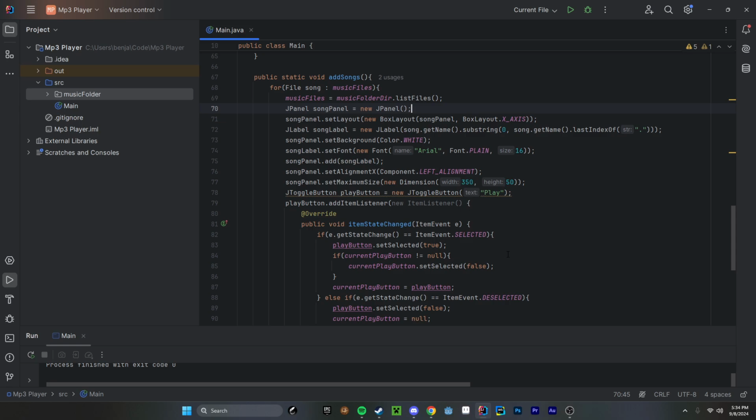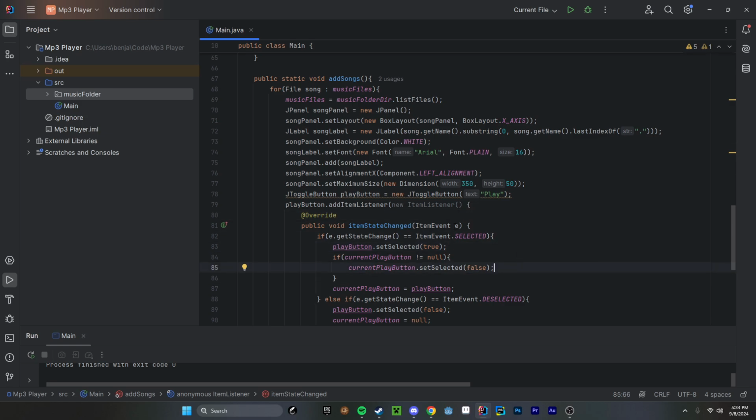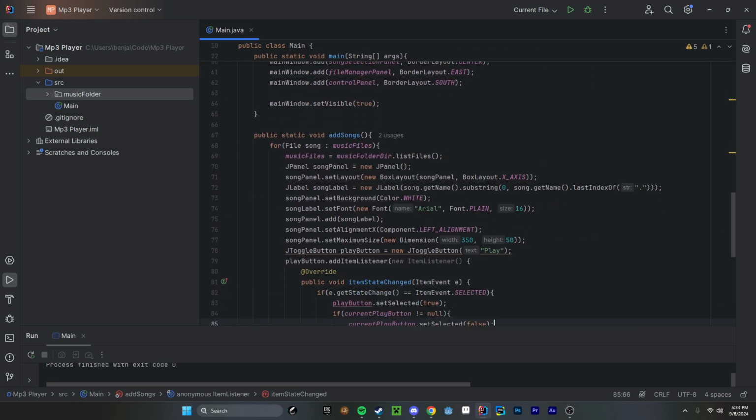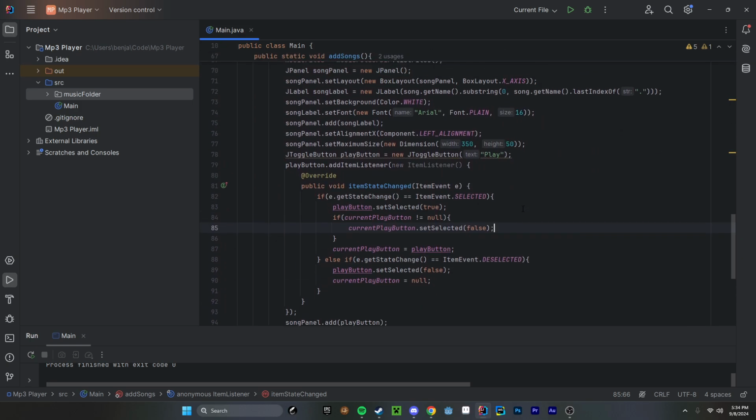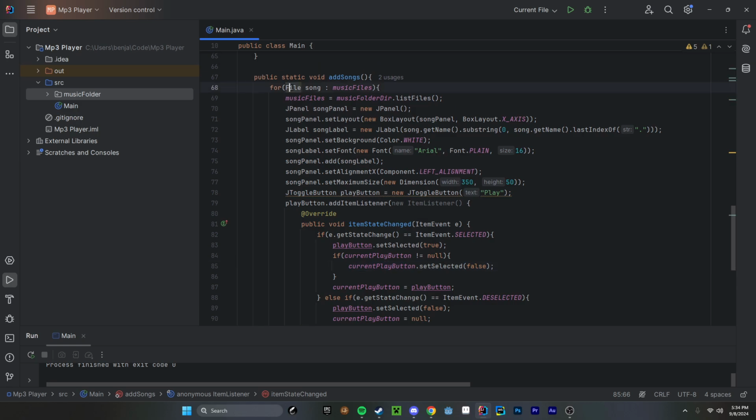So whenever we select this, we want to set the current song file to the file that we're working with here. And since we're already going through our songs, we can very easily do this, and we can just set the current song.